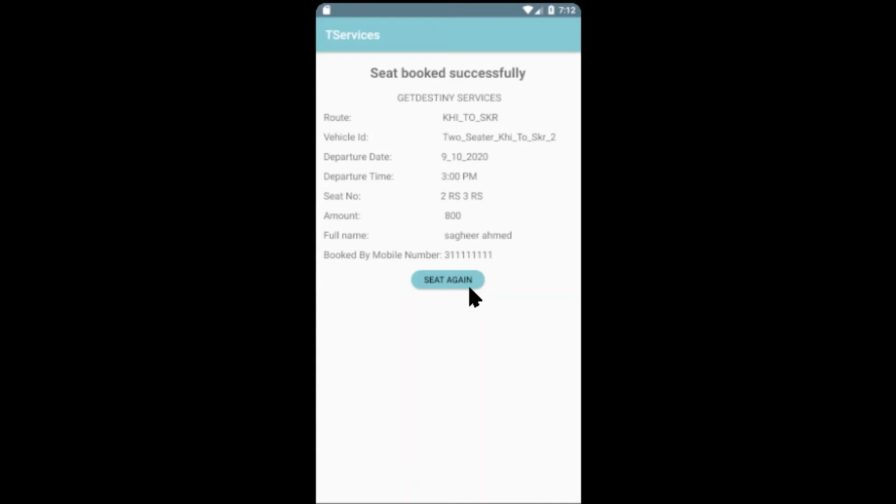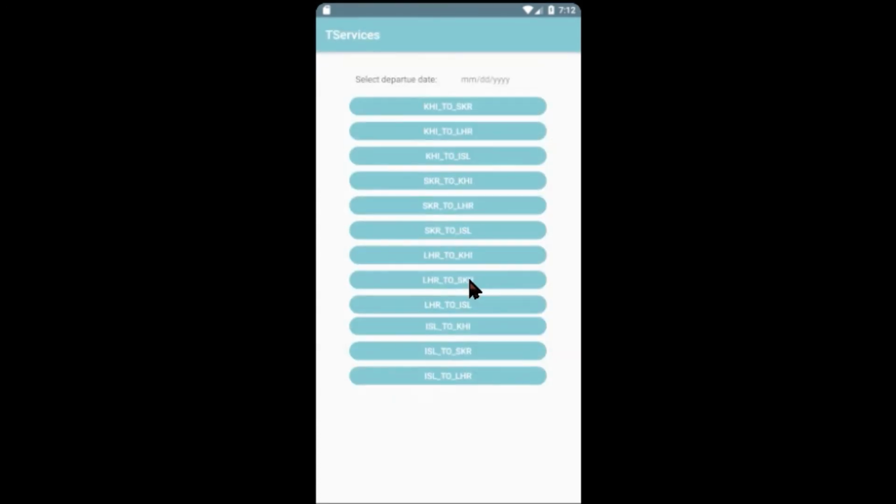You can book a seat again, so click on the seat again button. You will come to this activity. Now you have to provide the date first, then select your route. That's all about the customer app. Now we will go to our admin application.